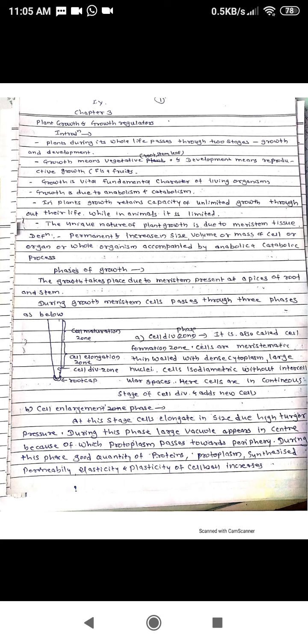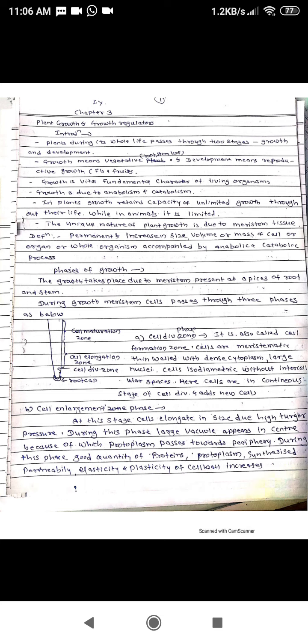In plants, growth retains capacity of unlimited growth throughout the life. So this is a very diagnostic feature of the plants, because plants grow throughout their life continuously, while in animals it is restricted. The unique nature of plant growth is due to presence of specific tissues called meristematic tissue in the plants. They may be present at apical regions of the root and shoot, and these meristematic tissues are continuously dividing, redividing, and so it gives rise to new shoots and new roots, and by that way overall growth.